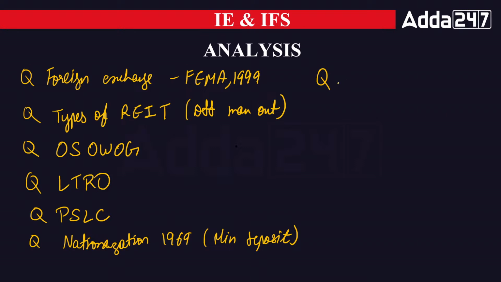Then we have a question on the marginal standing facility rate. The question was asked from the MSF rate also, marginal standing facility, like how much loan can be given here. So 2% of NDTL was the loan given here. That was the question.